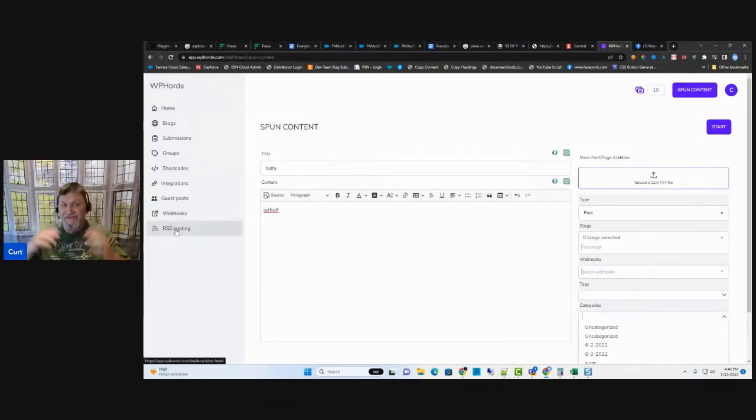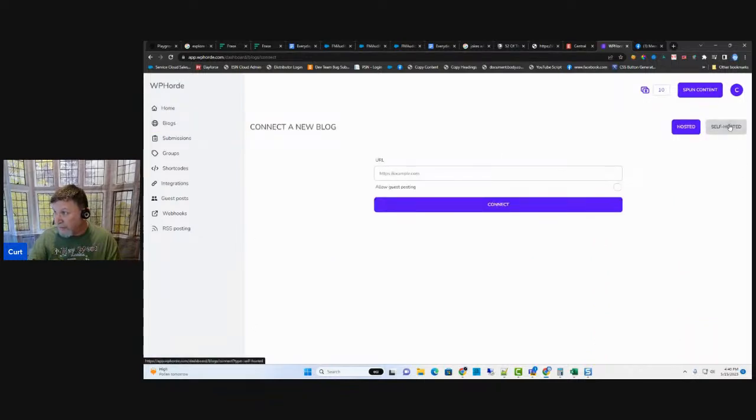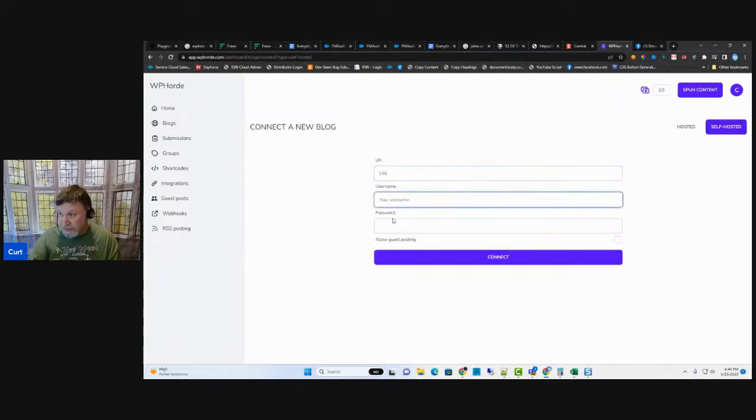So that is what is going on. RSS posting is a feature that I know I wanted because I have many different reasons why I wanted it, but this allows me to create blog networks. That's the other thing I forgot to tell you. We now support WordPress multi-user or multi-site. So if you have set up your own WordPress multi-site, we now support that. All you have to do is come over to blogs. You're going to click on new blog. You're going to come to self-hosted, put in the URL, the username and the password, and go from there. We now support multi-user blogs as well.